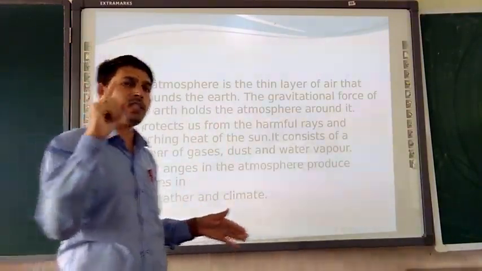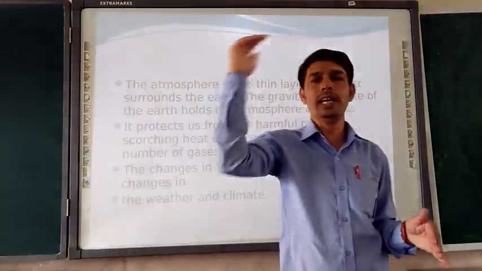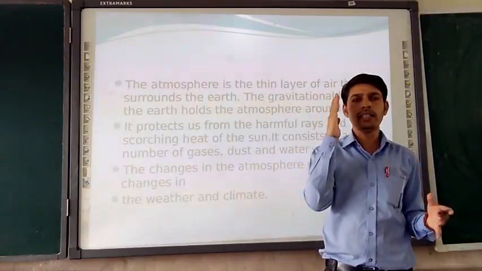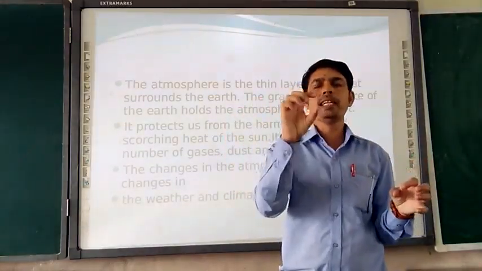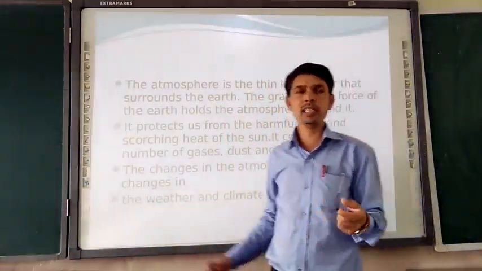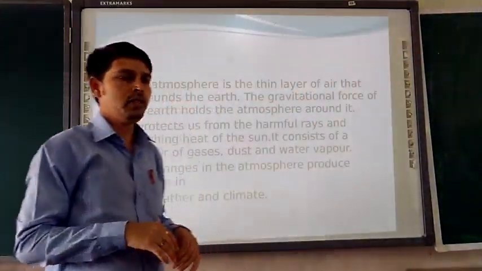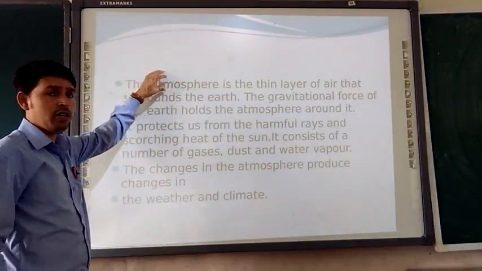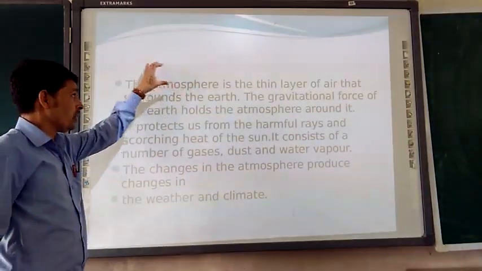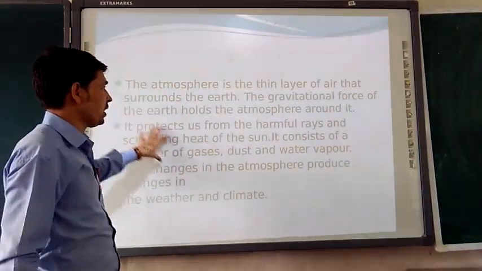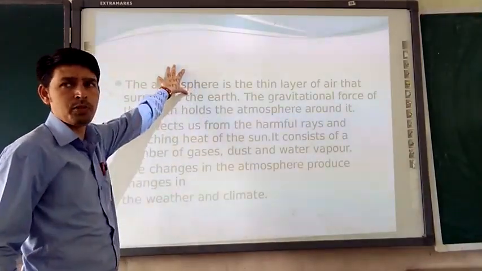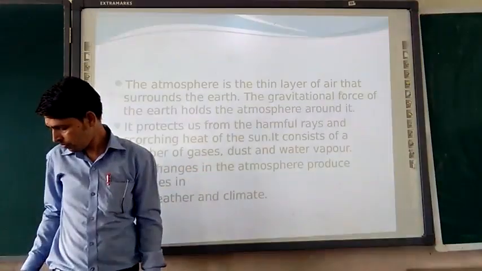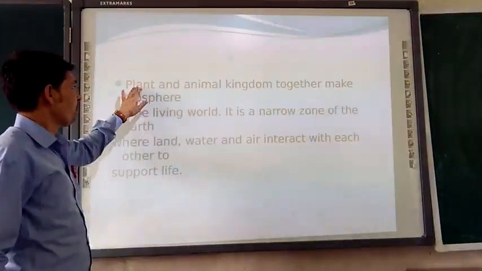In one very important question we discussed, in which layer does the aeroplane move and why? The main correct answer was the stratosphere, because it is free from cloud. In chapter number 4 or 5 we will discuss the composition of the atmosphere, and we will discuss more about the atmosphere.